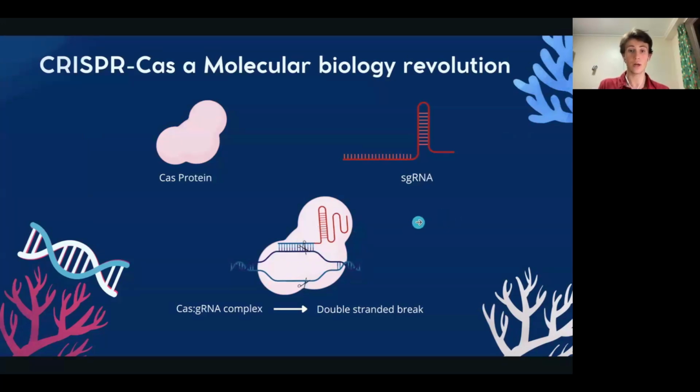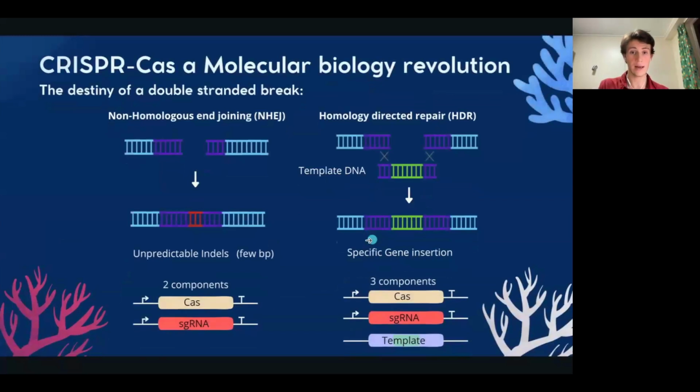So once we introduce a targeted double-stranded break, the cell can undergo two DNA repair mechanisms: non-homologous end joining, error-prone and introducing unpredictable indel mutations, often used for knocking out genes, or alternatively, if we supply a template DNA with homologous ends, we can introduce a specific sequence through homology-directed repair via the cell's homologous recombination.